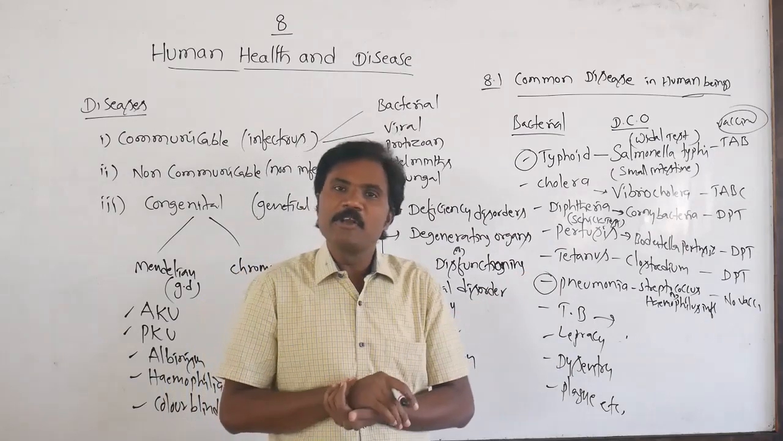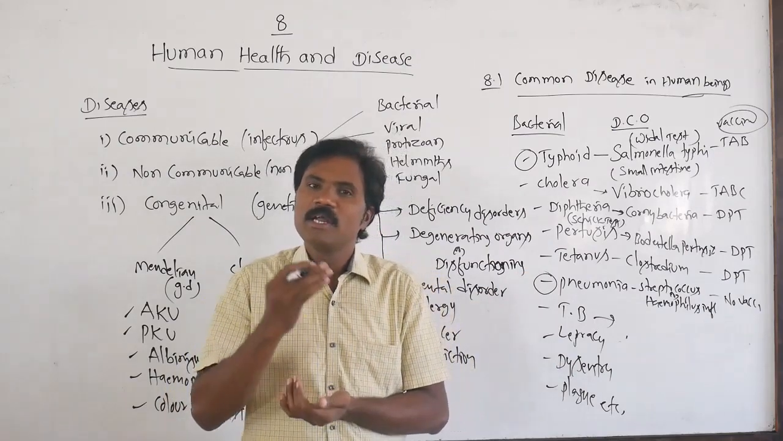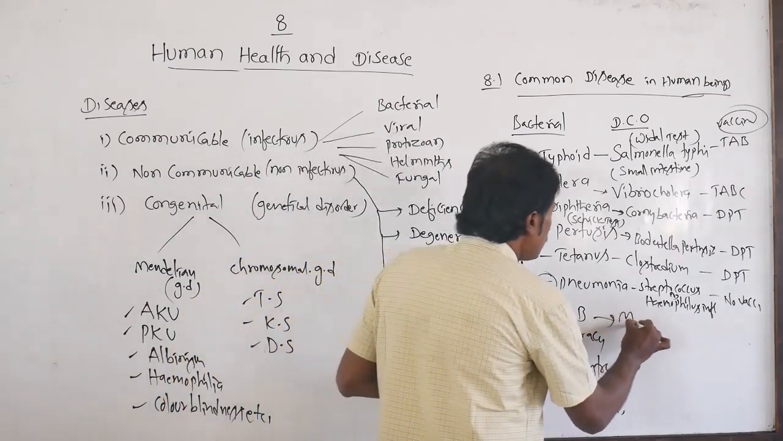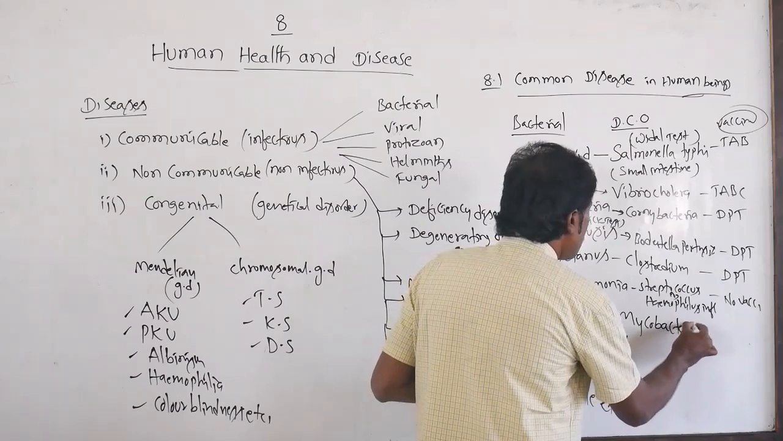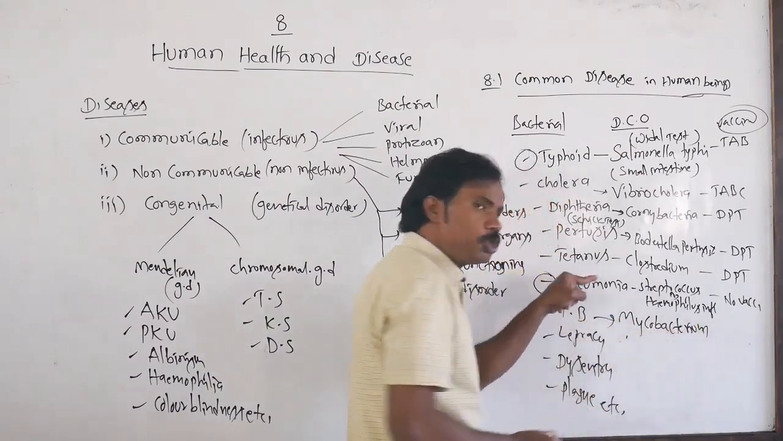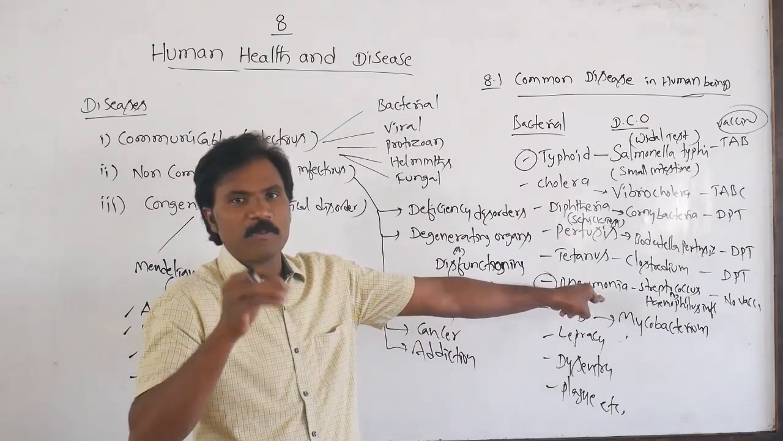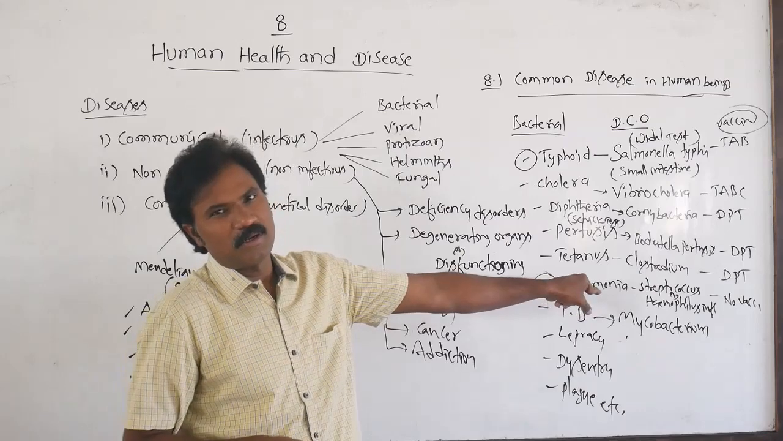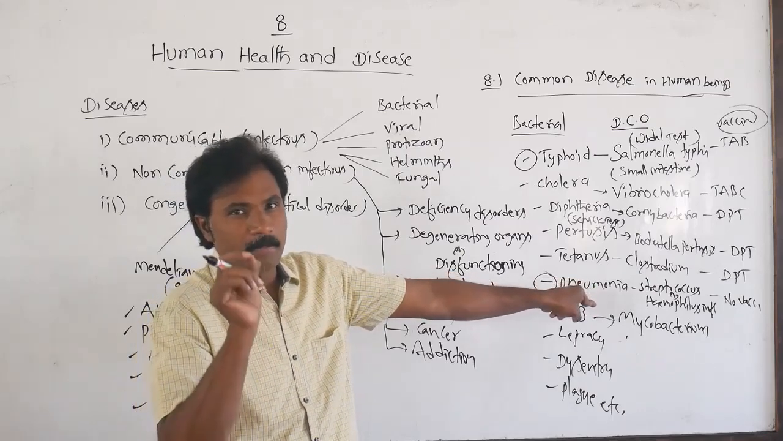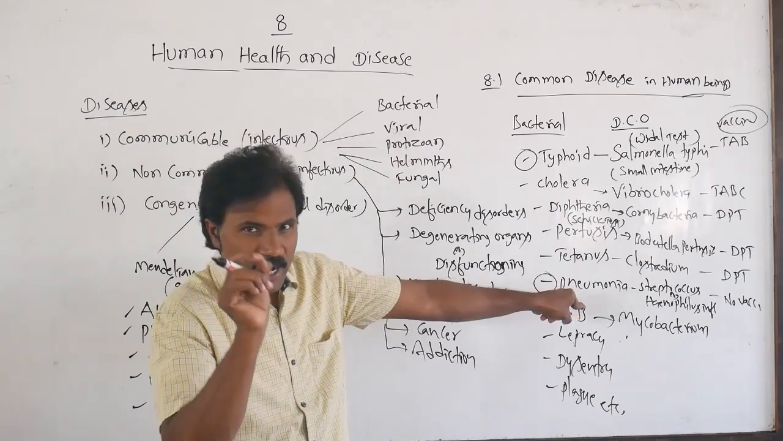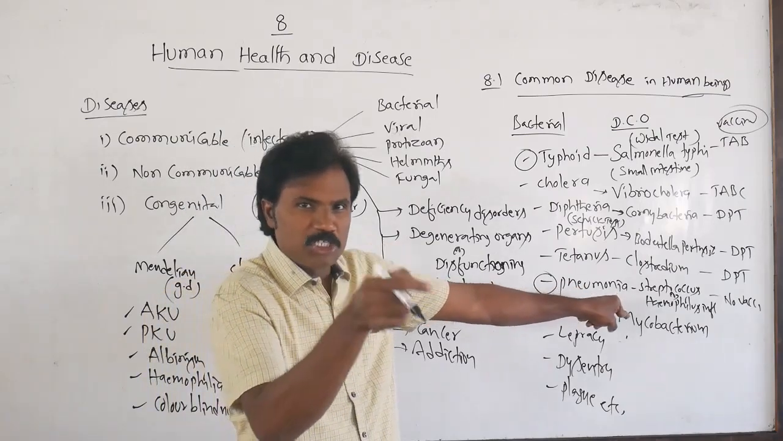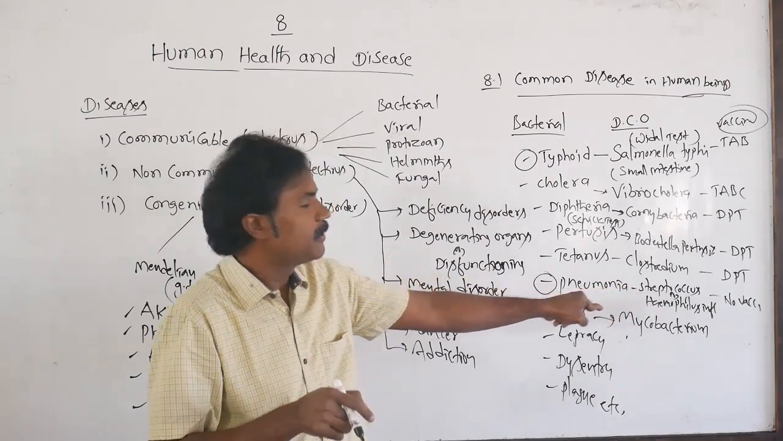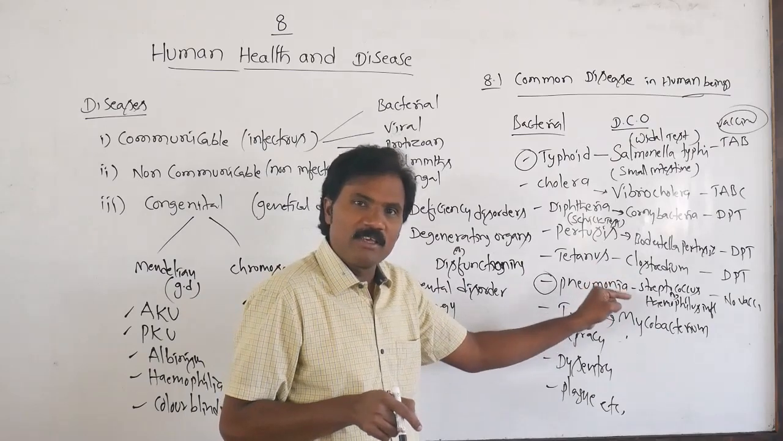Now TB, tuberculosis. Which organism causes the disease? Mycobacterium tuberculosis causes tuberculosis. What is the specific test to confirm TB? The Mantoux test. If one particular injection is given, it can be identified within 24 hours. So the Mantoux test is used to identify TB.